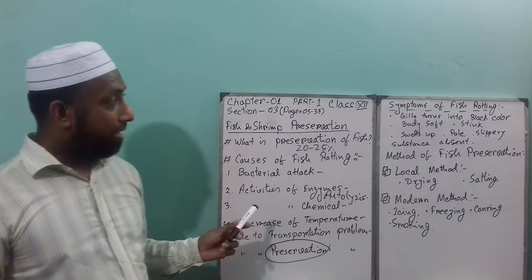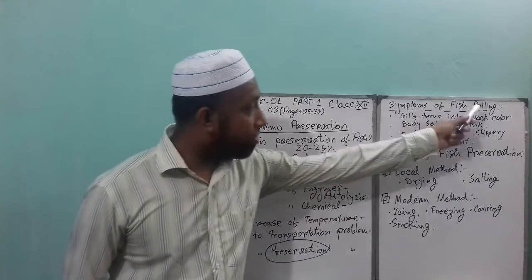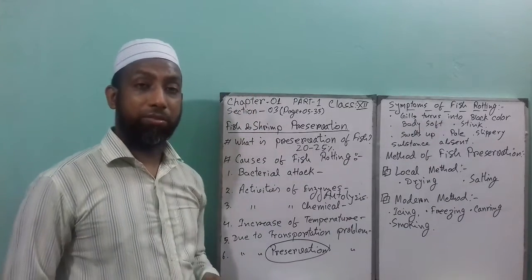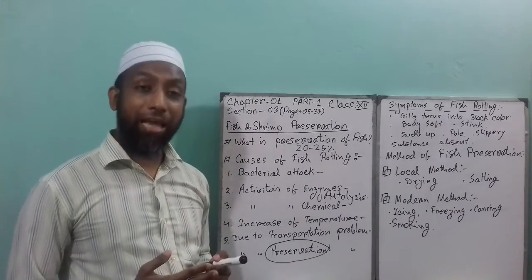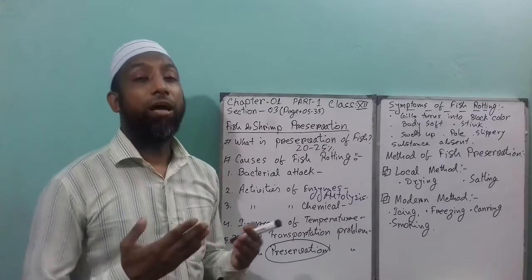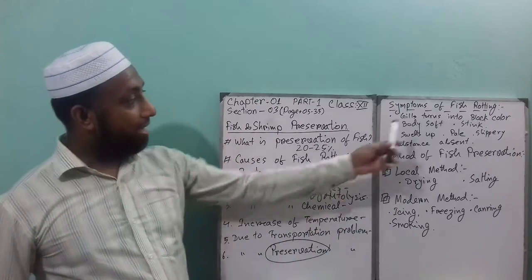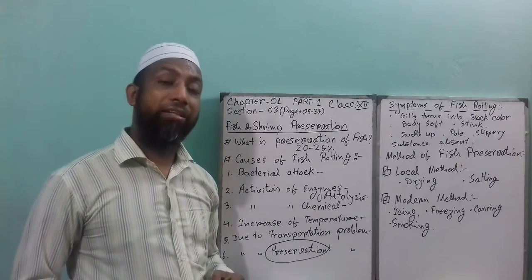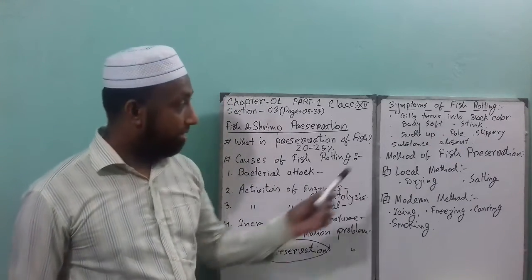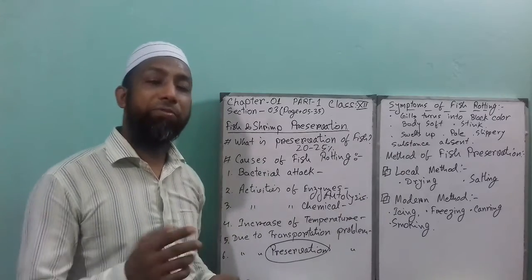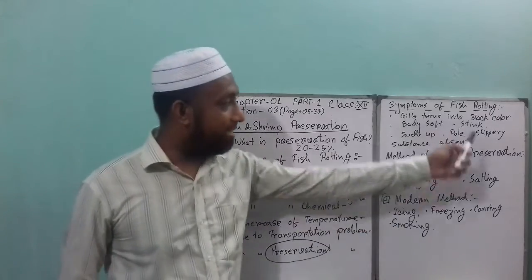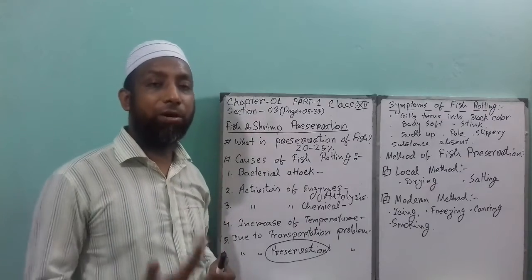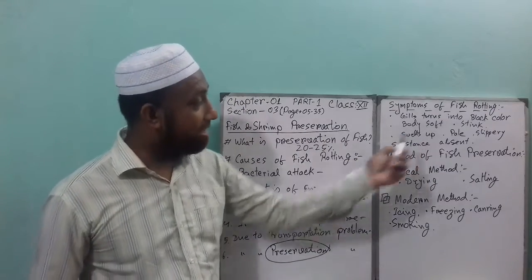Next point is symptoms of fish rotting. What are the symptoms? That means how can you understand that the fish has started rotting? Gills turn black, because we know the gill color should be red. The body becomes very soft. It stinks, that means a bad smell comes out from the fish. Then the belly swells up.